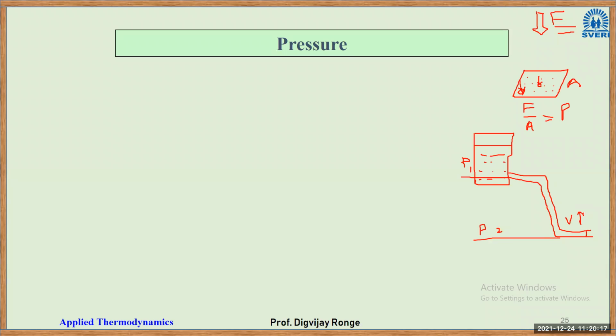So it is not actually pressure. Yes, the flow is occurring because of pressure difference. But what we are referring to in that case is velocity.